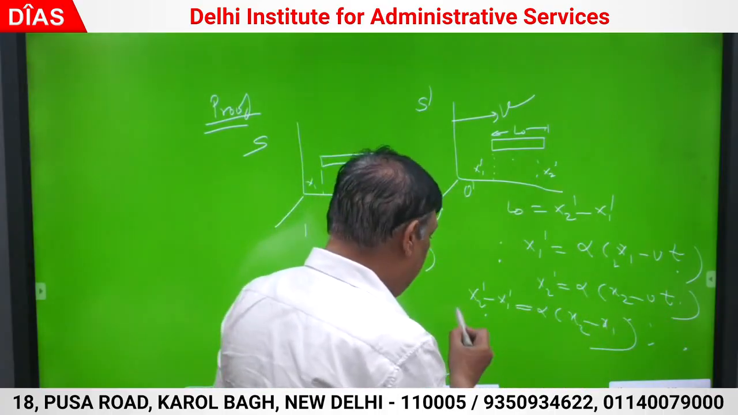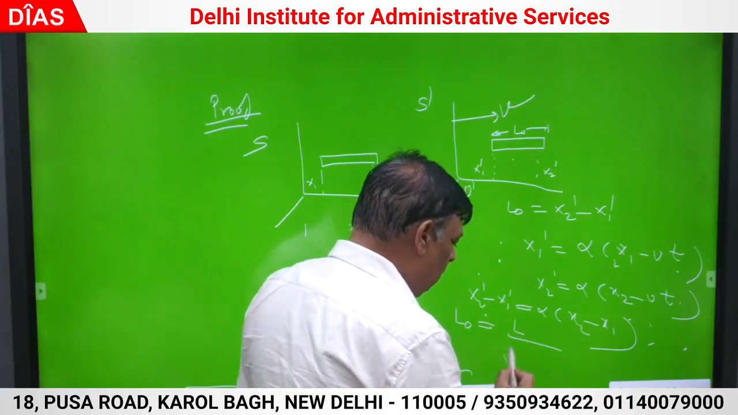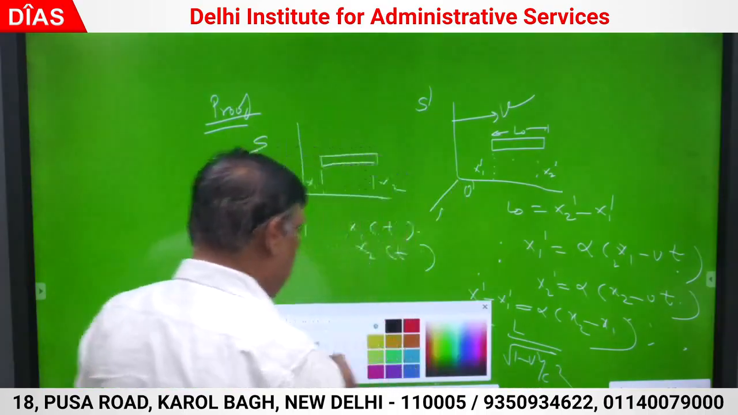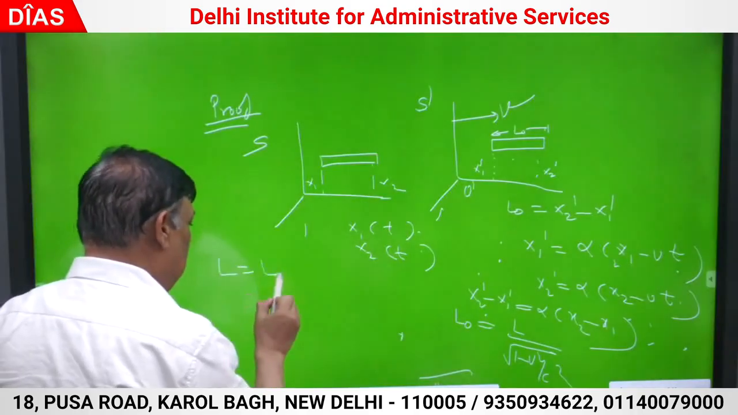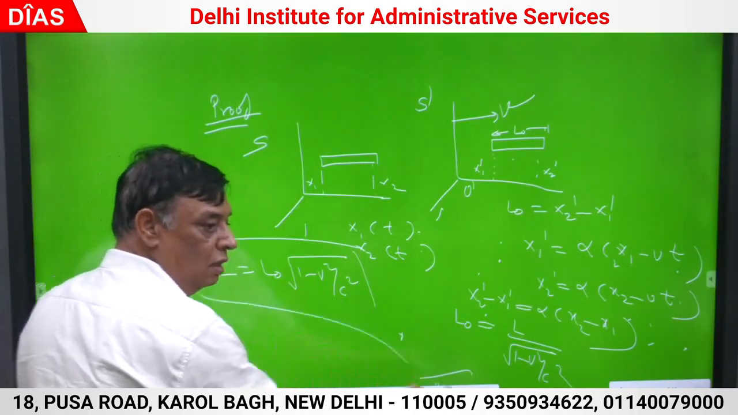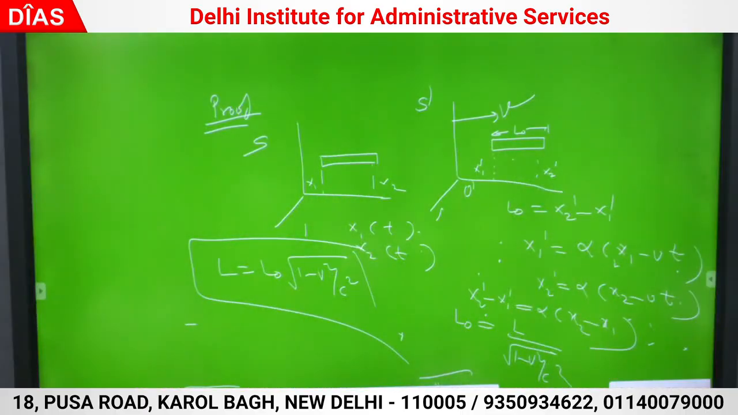x2 minus x1, this is L. This is L0, this is L upon root 1 minus v square by c square. What did L turn out to be? L turns out to be L0 root 1 minus v square by c square. Length contraction proved. If you have any doubt, ask.